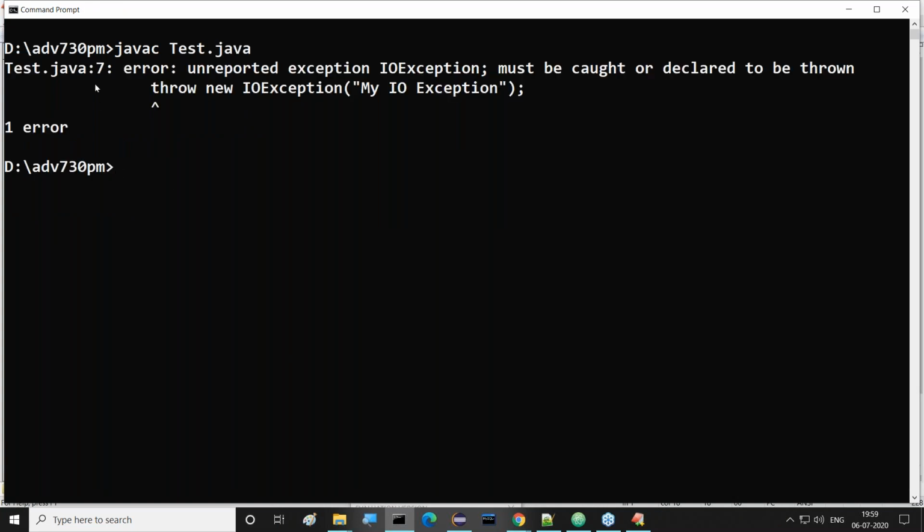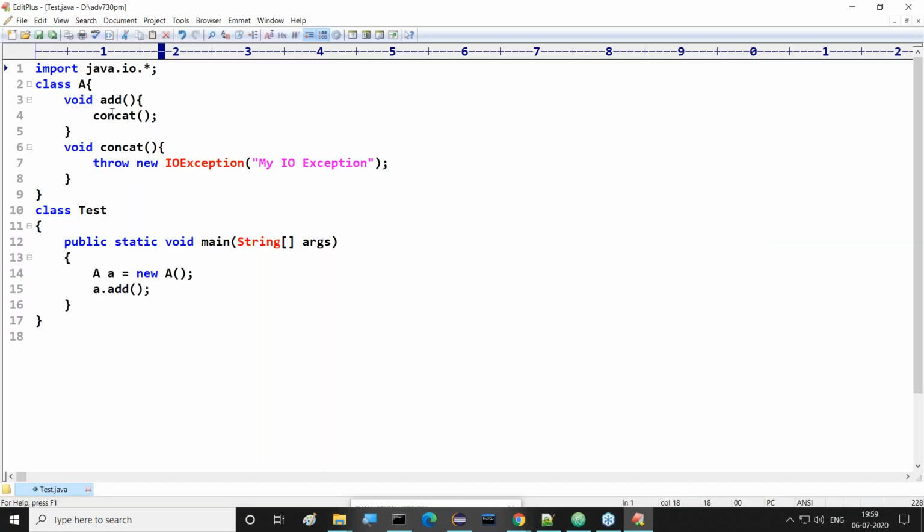Tell me guys, at which line are we getting this exception now? 7th line. Why 7th line? Because I added this import statement. Now the exception is raised at which line? 7th line. At the 7th line we are getting this exception. All of you observe this clearly.